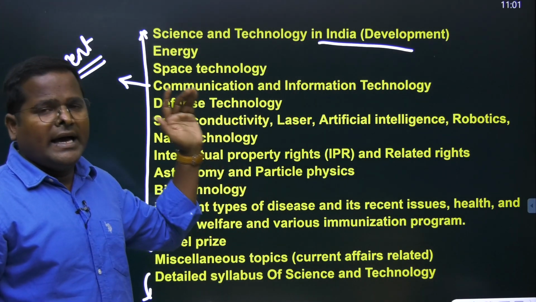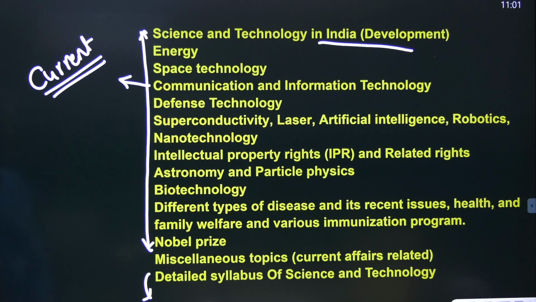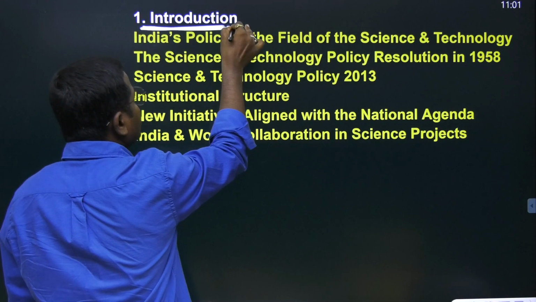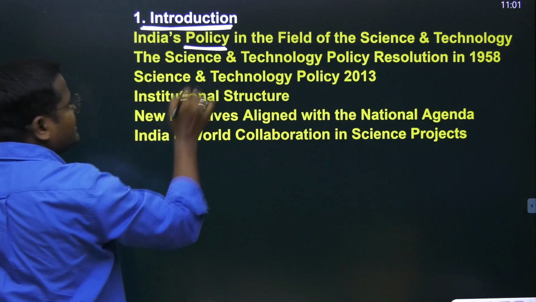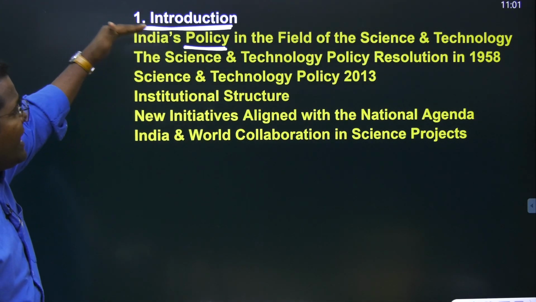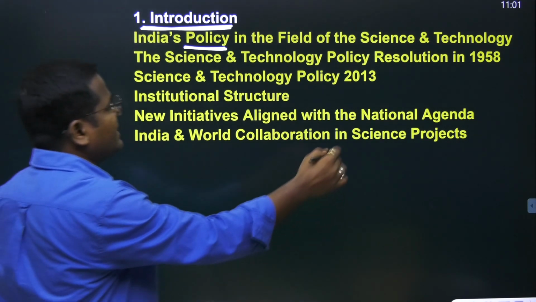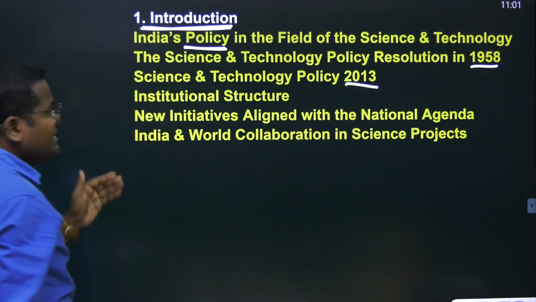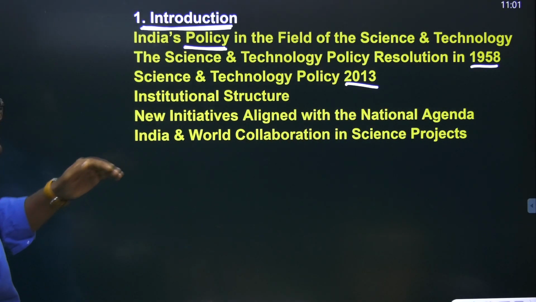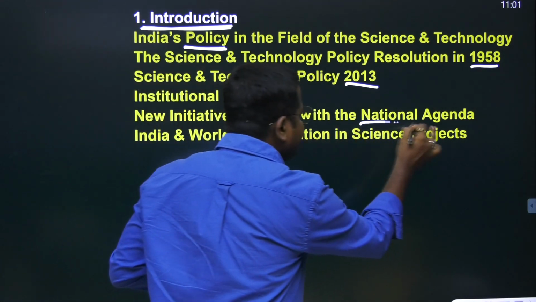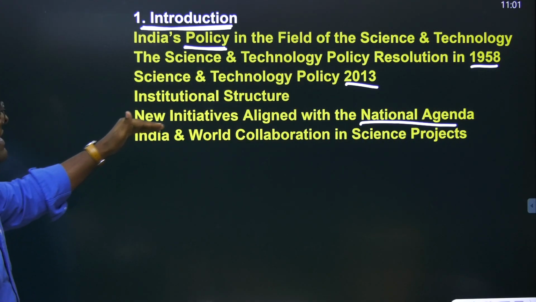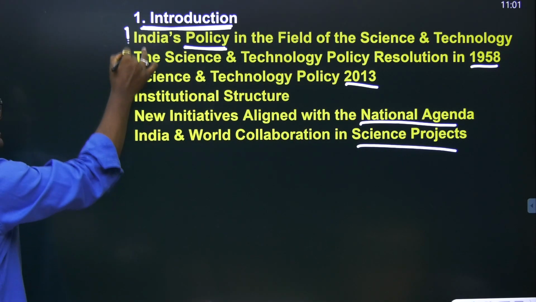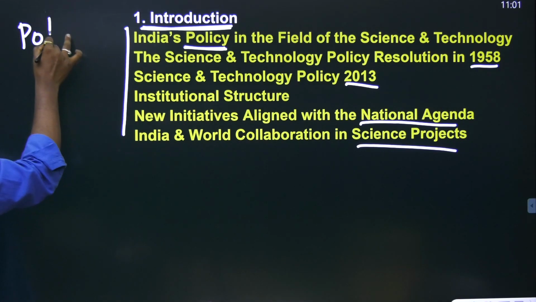Now, I will give a detailed explanation of every topic. First things first, what we need to focus on is the policy. We have the science and technology policy of 1958, and the science and technology policy of 2013. And institutional structures of science and technology, new initiatives aligned with the national agendas, and India and the world collaborations on science projects. These are the major topics of the science and technology policy.